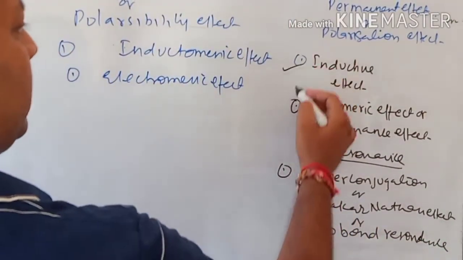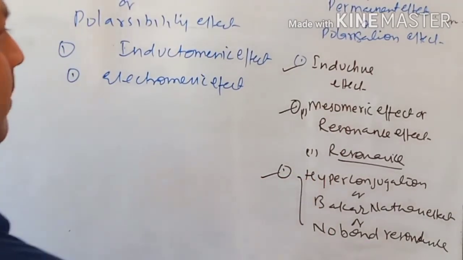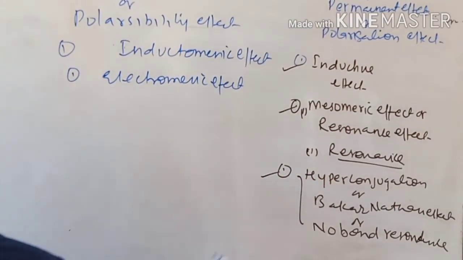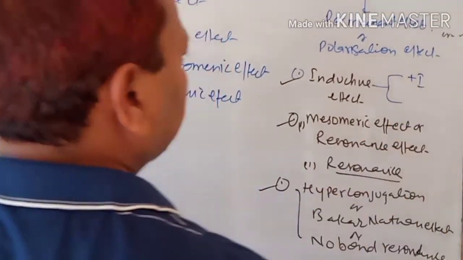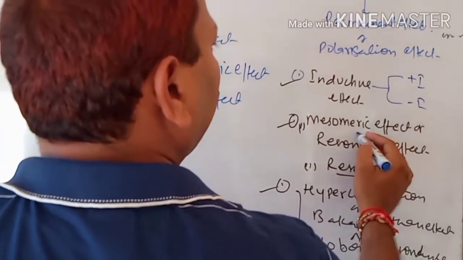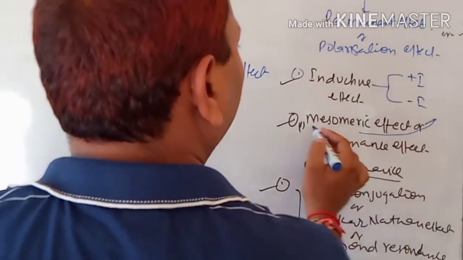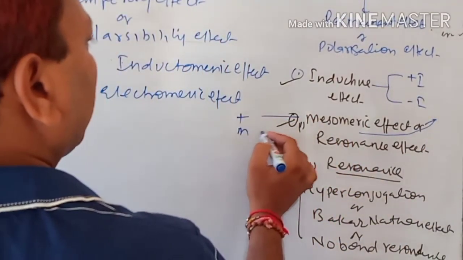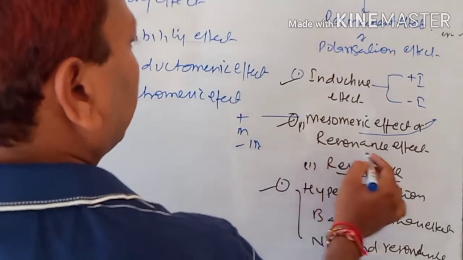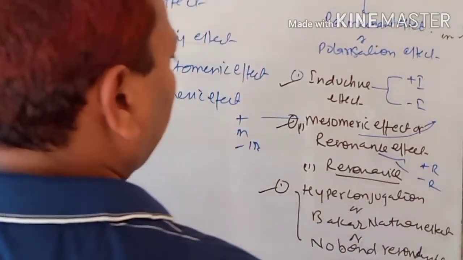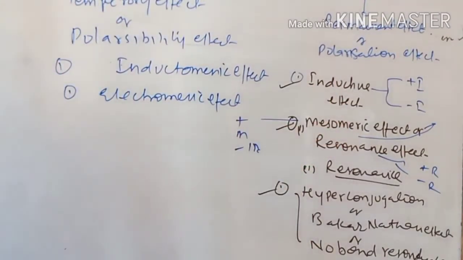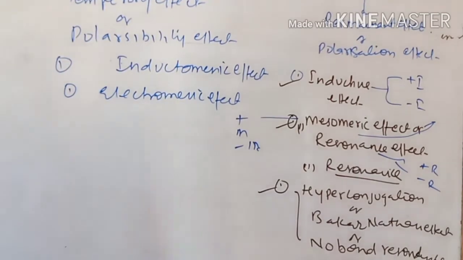So children, inductive effect, mesomeric effect and hyperconjugation. Similarly, we can divide the inductive effect in 2 groups, plus I and minus I. Similarly, the mesomeric effect, plus M or minus M. The same you can write as plus R or minus R. Okay, so children, this is about the classification of electron displacement effect.